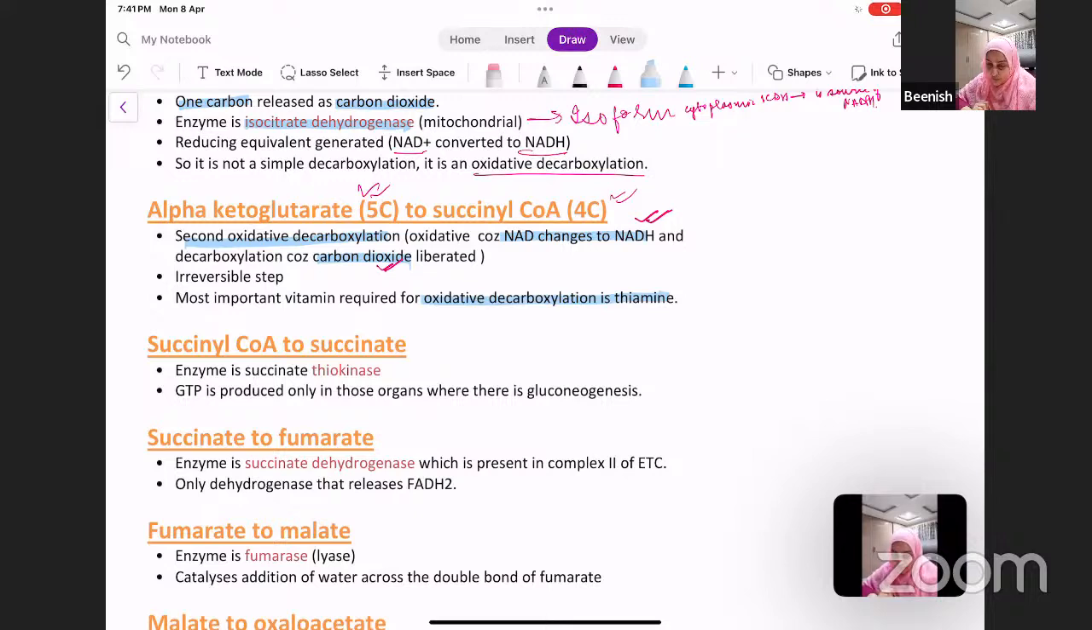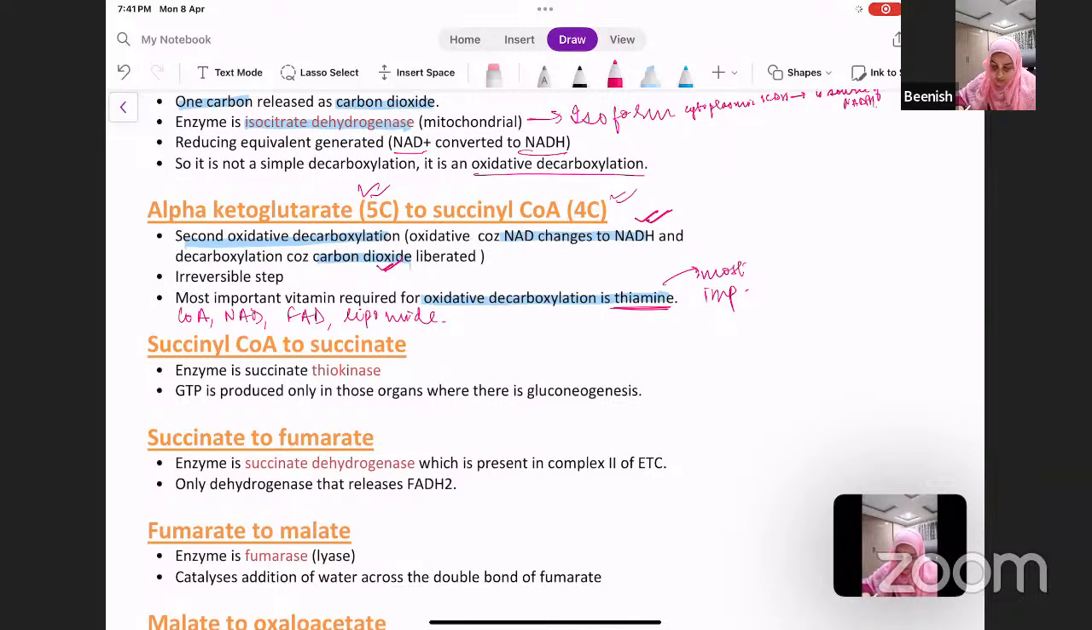Okay, you have other coenzymes also required, like coenzyme A, that is pantothenic acid, your NAD, that is niacin, then your FAD, that is riboflavin, and then you have lipoamide. And then you have thiamine as well. So thiamine is the most important vitamin required for oxidative decarboxylations.